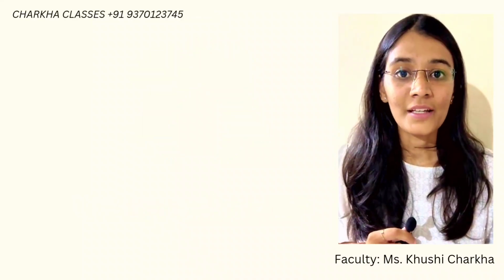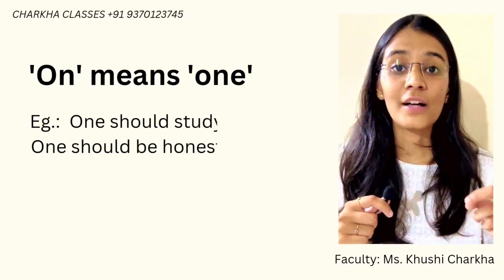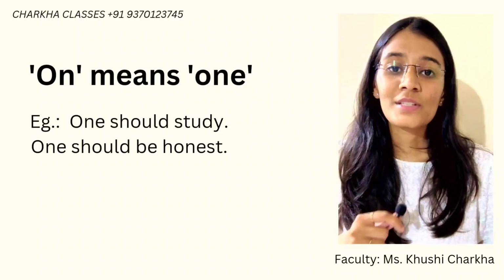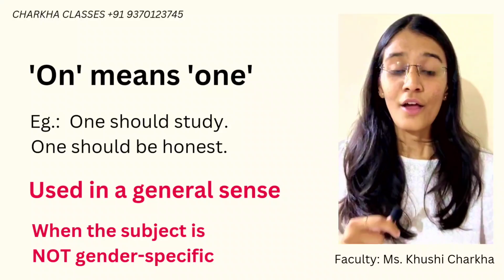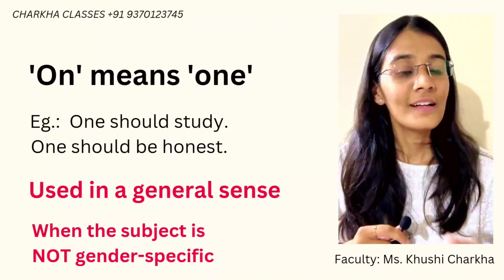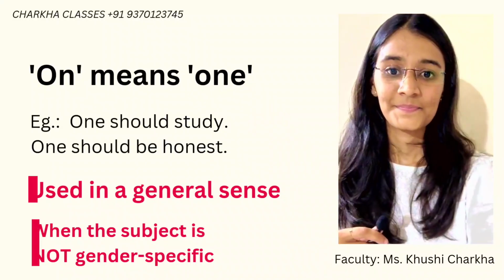Now what does on mean? On means one, as in one should be honest, one should study. This is not gender specific. One can be used in a general sense when there is no restriction on the gender of the subject. One should study, one should be honest, one should play well, okay. In these sentences, we'll use on, O-N.